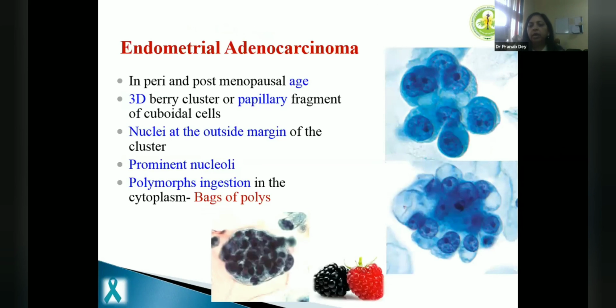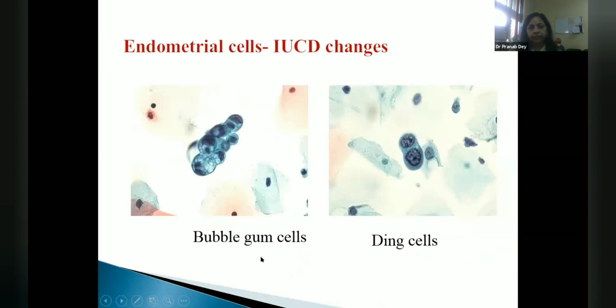Endometrial adenocarcinomas are more common than endocervical ones in pap smears because endometrial cancers are more common as such, but you will see a normal background, normal squamoid cells with very few clusters of cells which show these mulberry-like balls of cells. Each cell is protruding like a cluster, and these are berry-like clusters, and they show very prominent nucleoli. In addition, you can see these bags of polyps, which could be tumor cells or histiocytes showing a lot of polymorphs. And you have to differentiate from IUCD changes.